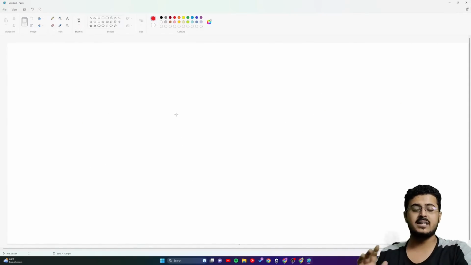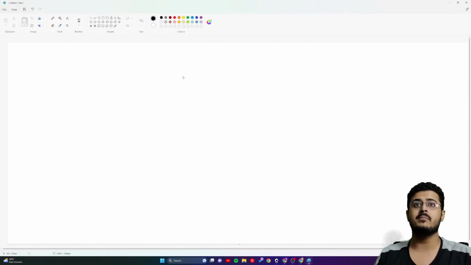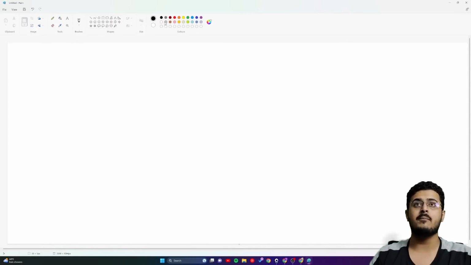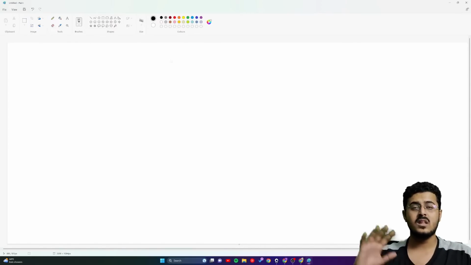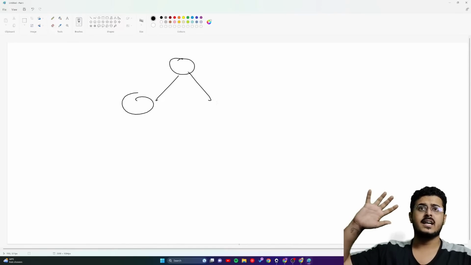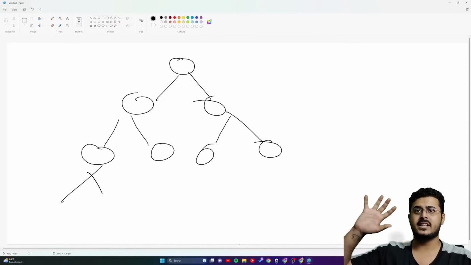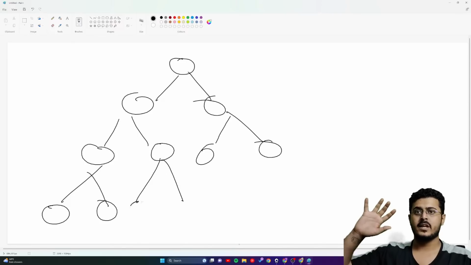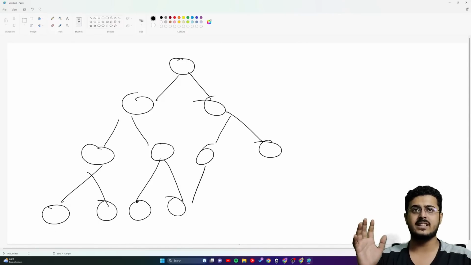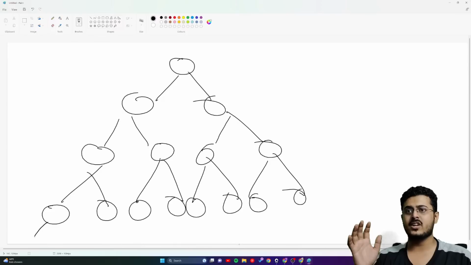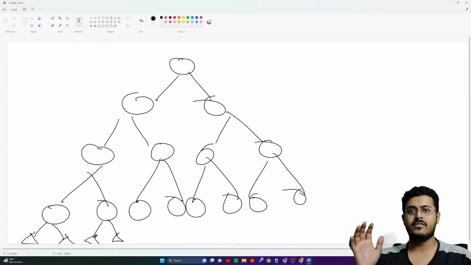If you remember the min-max tree, if you remember the min-max game itself, somebody is putting up some particular step right over here. Remember the tree that we drew right over here. This was the min-max tree, guys. And then you are having your final states right over here.